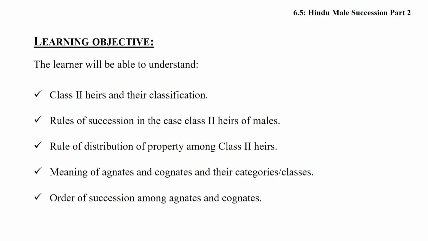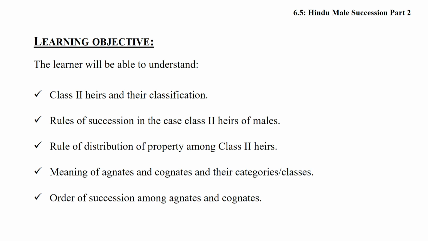So these are the learning objectives of today's class. In today's lecture, we will focus only on second class heirs of a Hindu male who dies intestate, and we also discuss agnates and cognates.